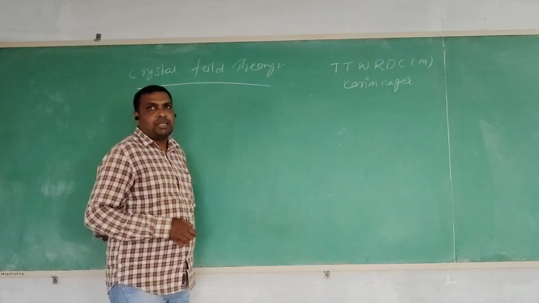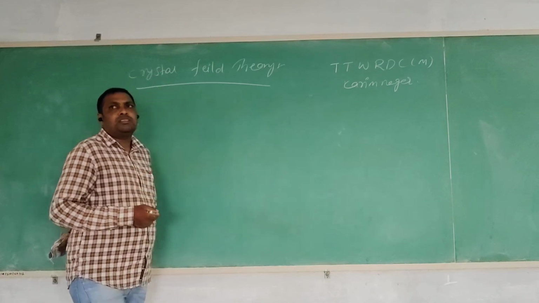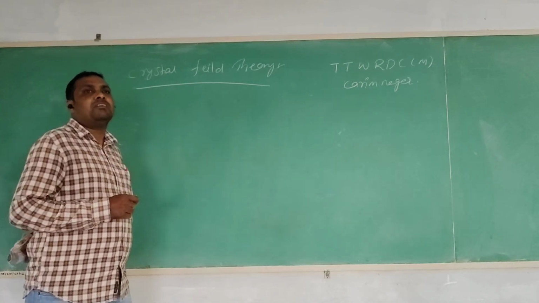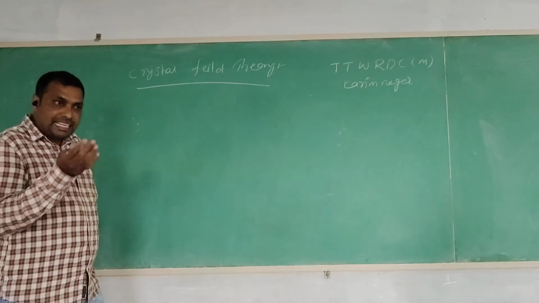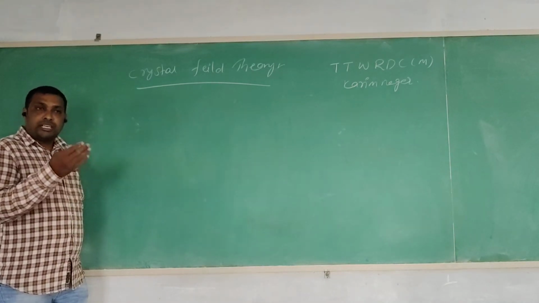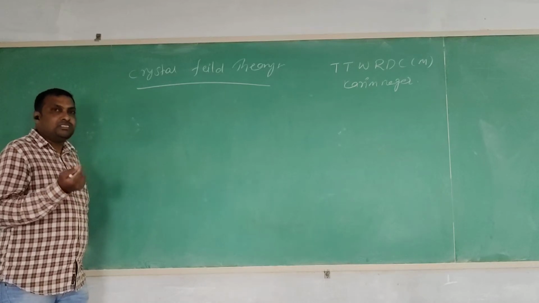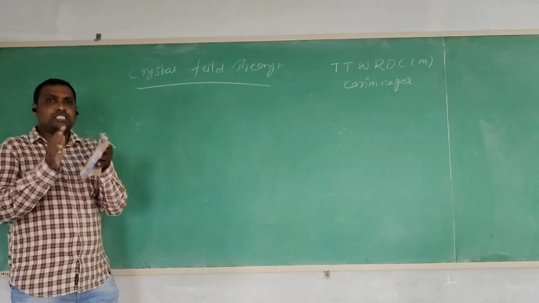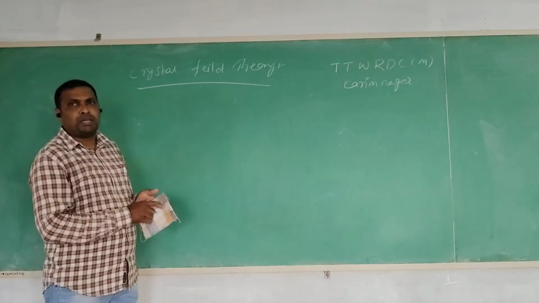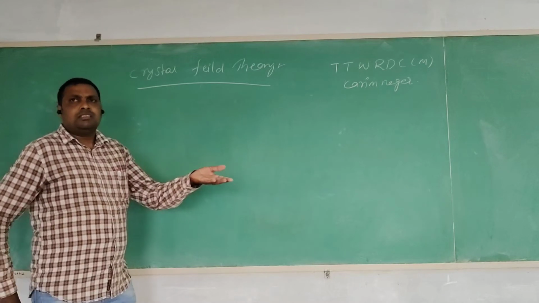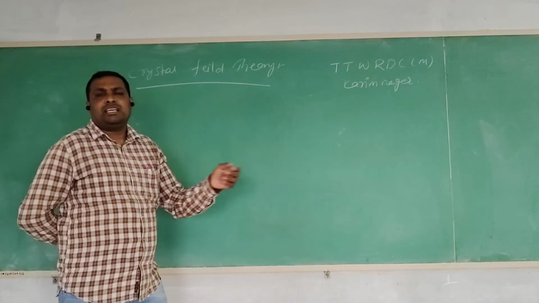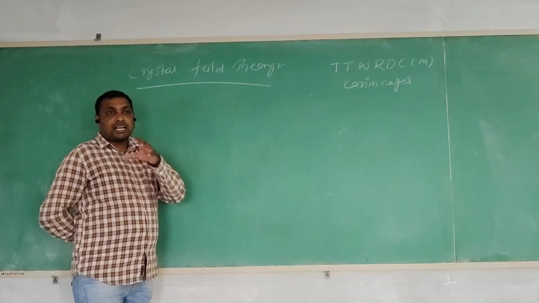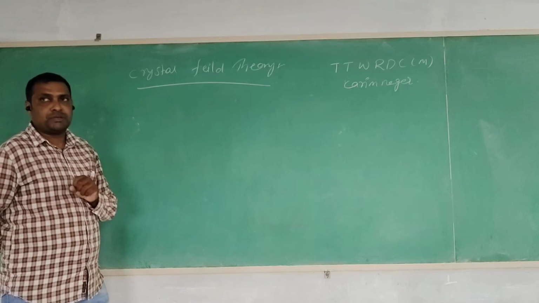Today, we discuss crystal field theory. In coordination complexes, different types of theories are introduced to explain the behavior of the complexes. In earlier semesters, you studied Werner's theory, Sidgwick's theory and valence bond theory. Those theories explained some features of the complexes. The earlier valence bond theory explained the geometries of the complexes according to the hybridization concept.